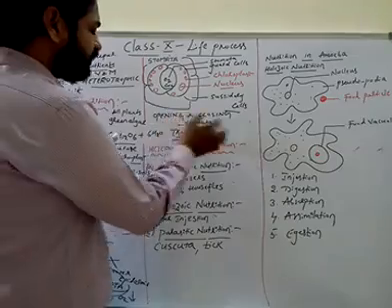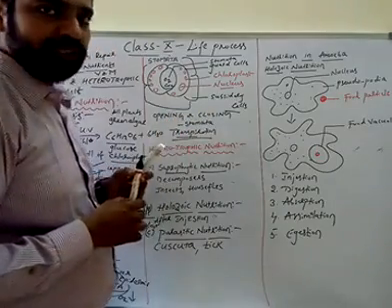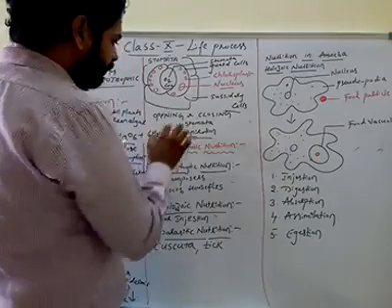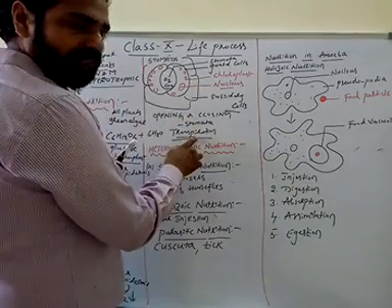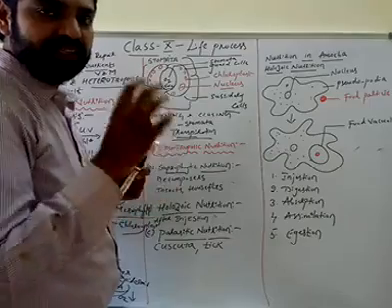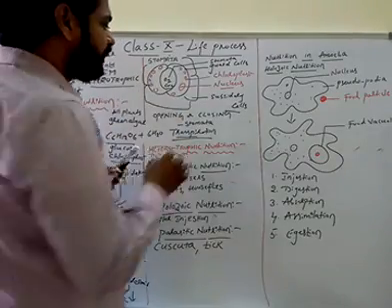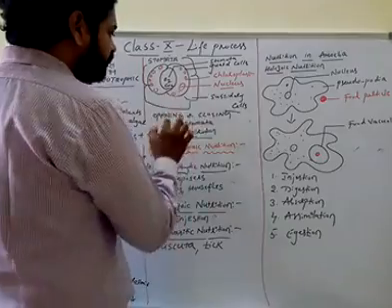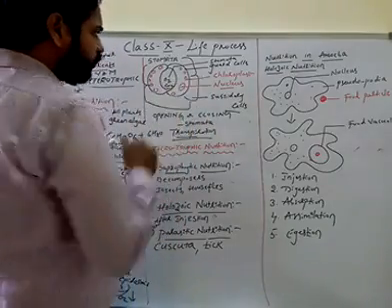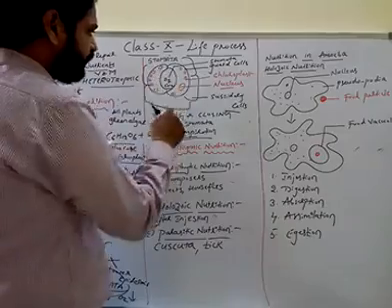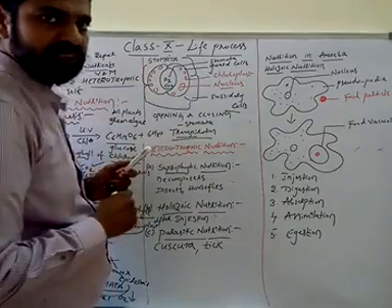Now what is the requirement for opening and closing of the stomata? If the stomata keeps on opening for a longer period, the plant loses water. So to control and regulate the amount of water in the plant body, the stomata need to be closed during some times. Now how the stomata opens and closes: this is the aperture pore called stomata, which is surrounded by the bean-shaped cells, guard cells.